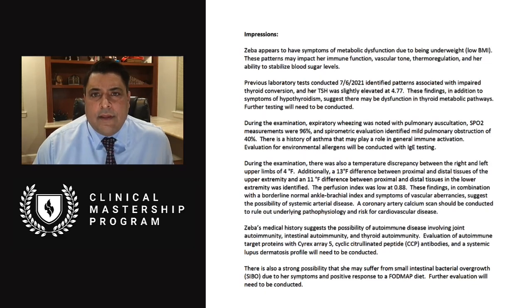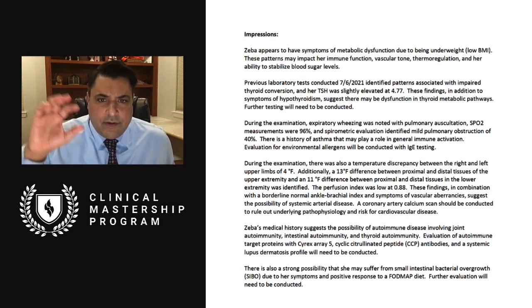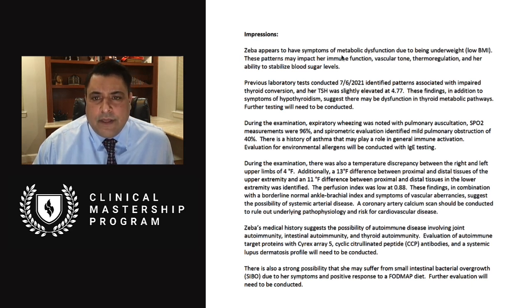Okay, let's go over the impressions of Ziba's workup and then talk about a treatment plan. So I'll go through these paragraphs paragraph by paragraph. All right. Number one, starting here. Ziba appears to have symptoms of metabolic dysfunction due to being underweight, low BMI. These patterns may impact her immune function, vascular tone, thermoregulation, and her ability to stabilize blood sugar levels.